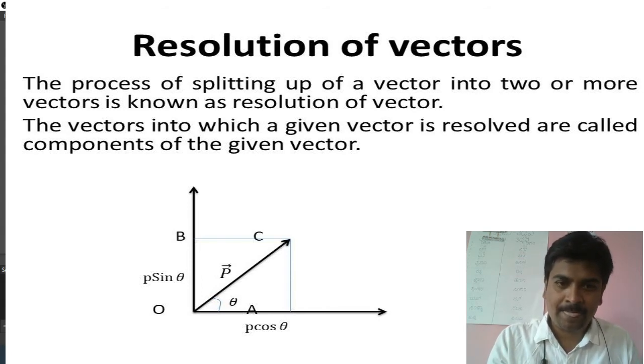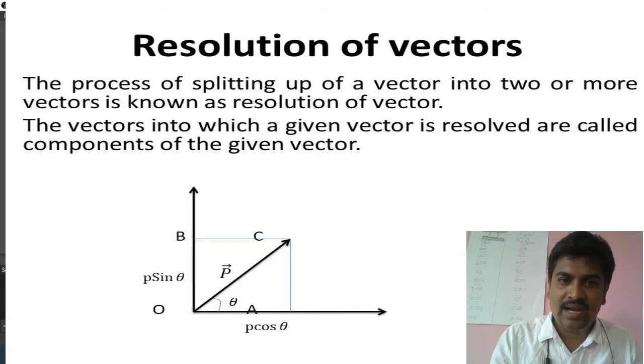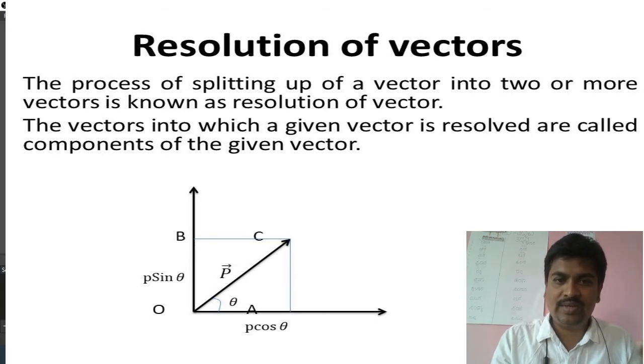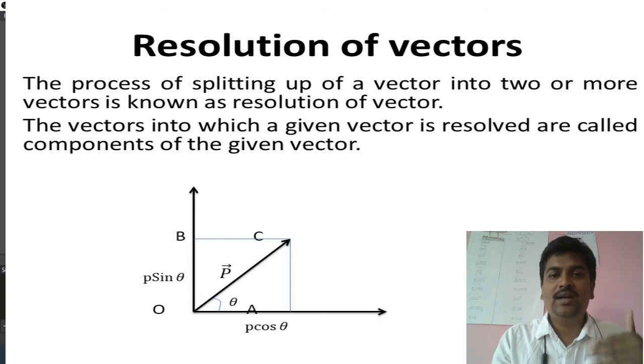Suppose this P is a vector. Look at this vector P, which is OC. OC is a vector, and I am splitting this P vector into OB and OA. If I split it into these two vectors, then OA and OB are called the components of the vector.